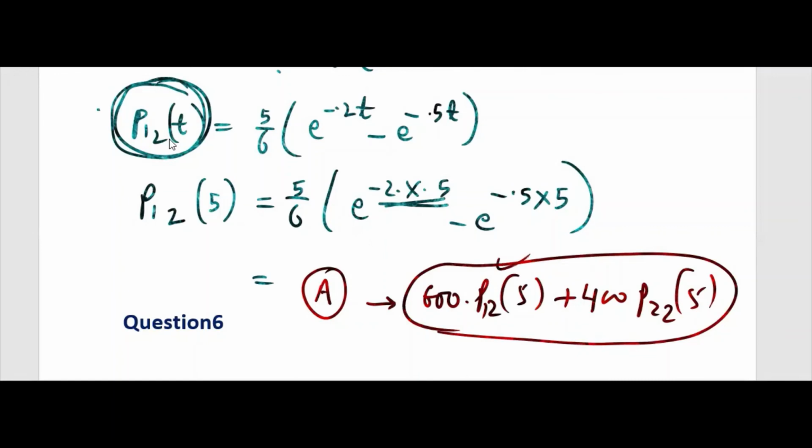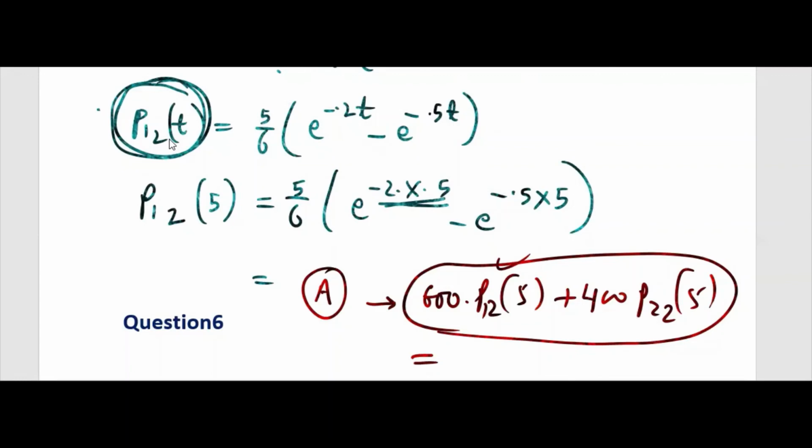So 60% are in the initial state one and 40% in the other. So how many from 2 to 2 will go, how many from 1 to 2 will go in 5 years. That is what you have to find. If you find this one, you will be able to know whatever it is that you need to find.